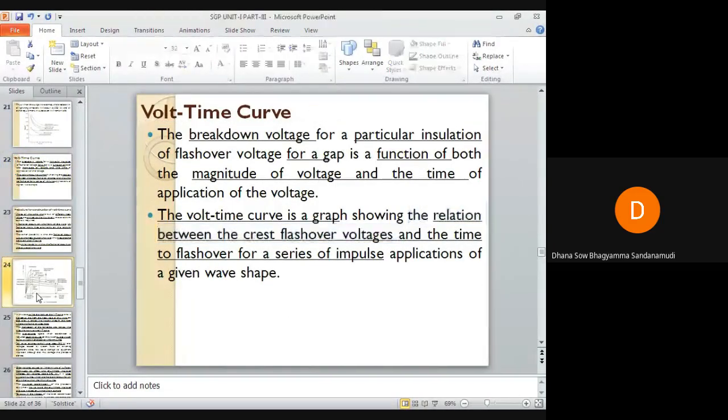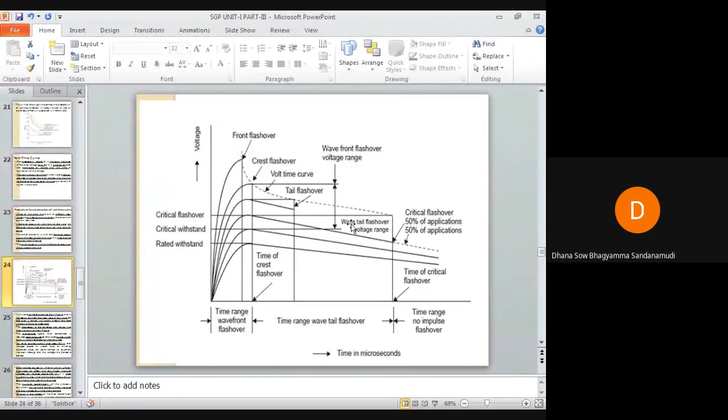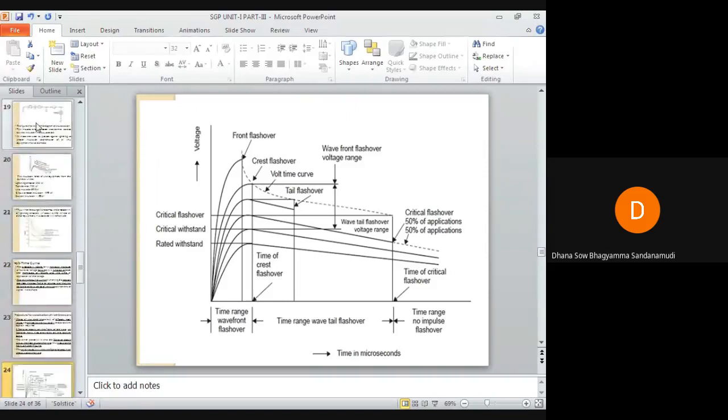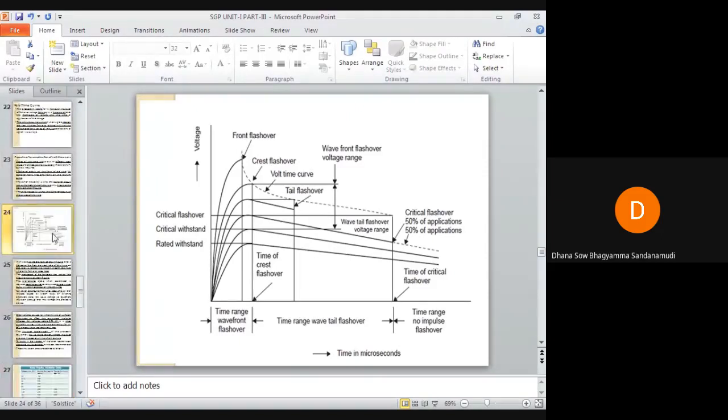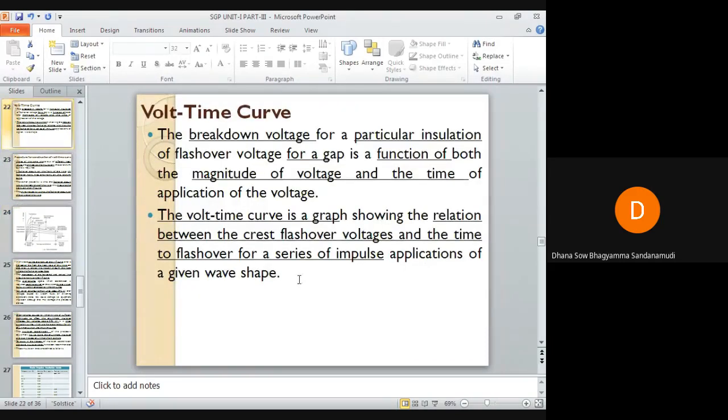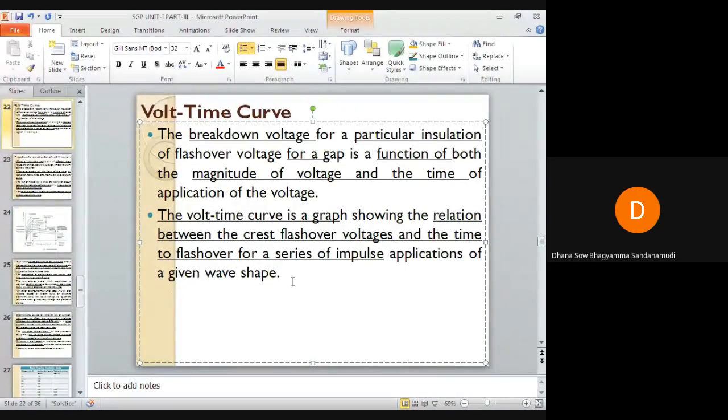Peak flashover voltage means, you know the impulse waveform, it will be somewhat like this. No, I don't have any other diagram here, so it will be somewhat like this. I have already told you the peak is the one which causes more damage. The sharper the peak is, the more damage will occur in the system, to the equipments of the power system.